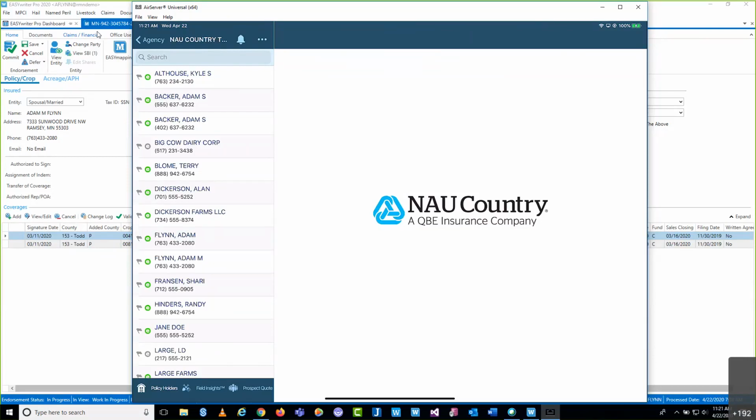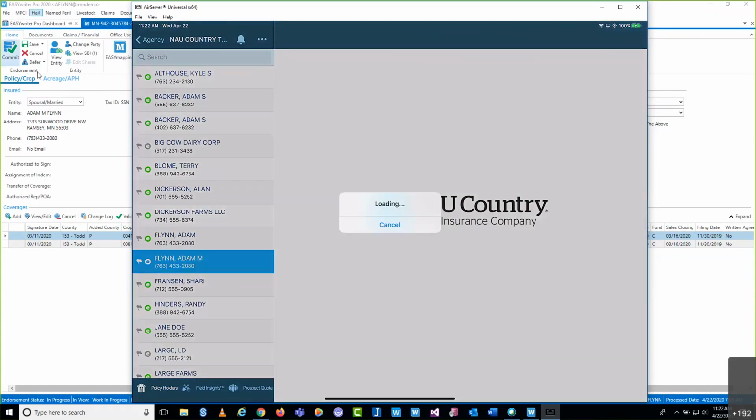So what I'm sharing here is my NAU Country mobile app. I've logged in as, again, I'll be playing part of both agent and insured. But I've logged into the agency I'm going to work with here today. This is what you would see if you're not familiar with the app. When you first log in, you're going to see along the left-hand side a series of your policyholders, a list. And to begin working with any given policy, you need to first select them on the list here. So I'm going to select the exact same policy that I have running in the background here in EASYwriter Pro.